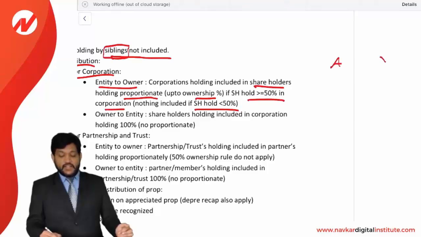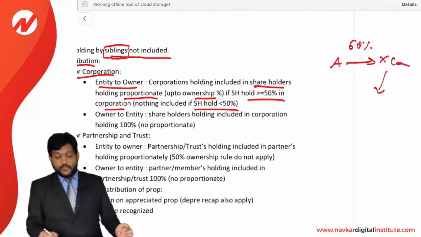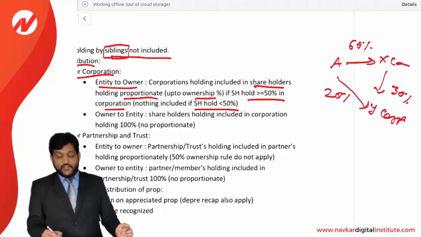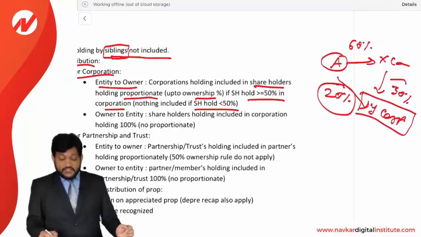Mr. A and X corporation. A is holding 60% in X corporation. X corporation is holding, let us say, 30% in Y corporation. And A is holding 20% in Y corporation. Then what can we say? A's holding in Y corporation will be 20%, that's direct, and 30% is held by X corporation in Y corporation.